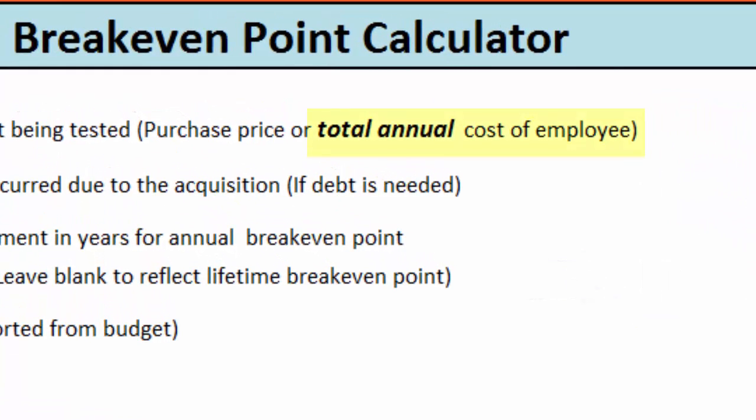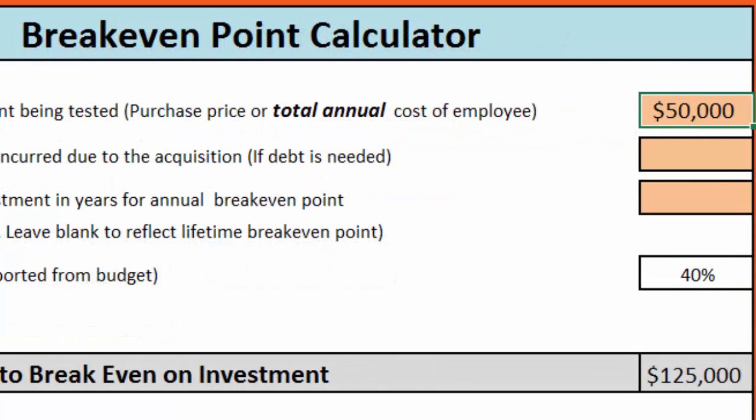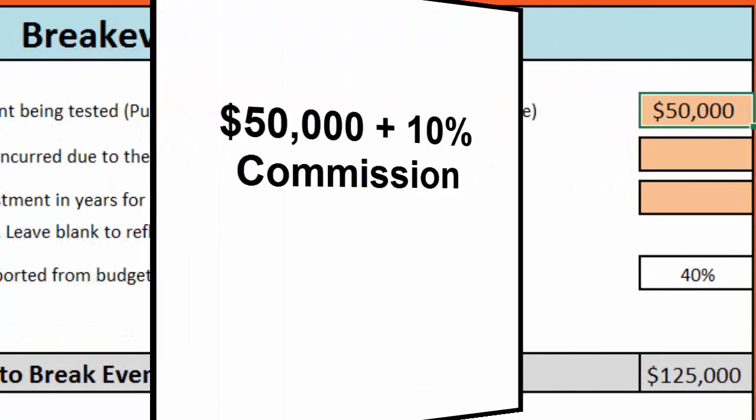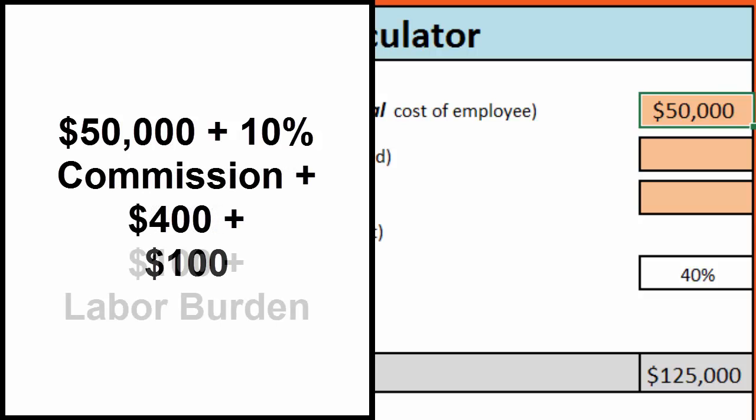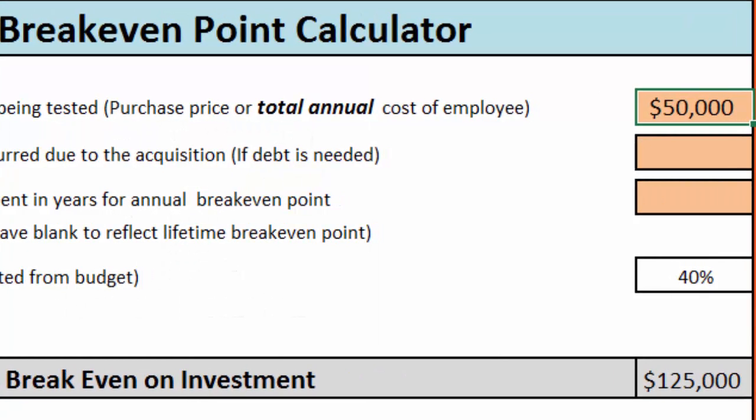Also remember when running calculations for employees that you must consider the total annual cost of the employee, not just his salary. On top of that $50,000, let's say you're going to pay him a $400 a month auto allowance and $100 a month for a phone allowance, and you also have his labor burden for FICA, FUTA, SUTA, and workman's compensation. So when all is said and done, you more than likely have a $65,000 employee, not a $50,000 employee, and you actually have a break-even point now of $162,500. That is a far cry from the $50,000 break-even point that the less sophisticated business owner will assume he has.